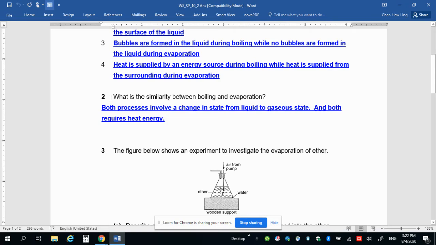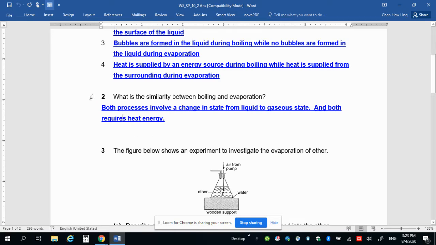So number two, what is the similarity between boiling and evaporation? There are many differences, but there are similarities as well. Both of them involve a change in state from liquid to gaseous state, and both require heat energy.